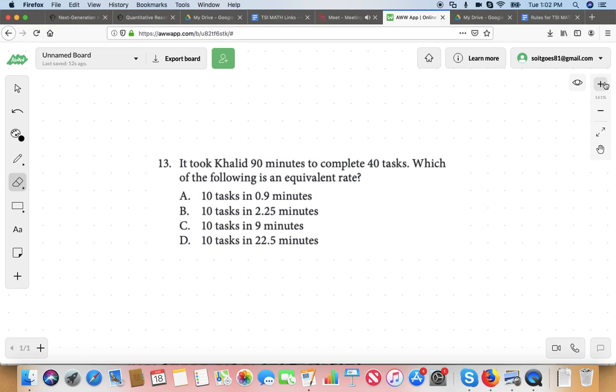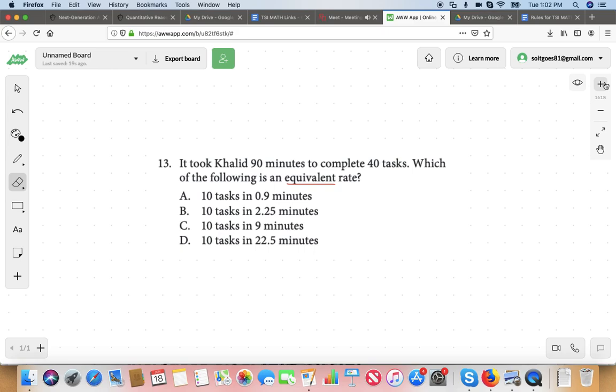Equal. Absolutely. So we have to find an equal rate to 90 minutes and 40 tasks. I like thinking in terms of tasks per minute, not minutes per task. He can do 40 tasks in 90 minutes. I think that's a little easier to digest.